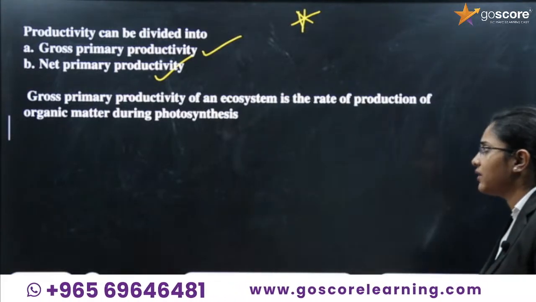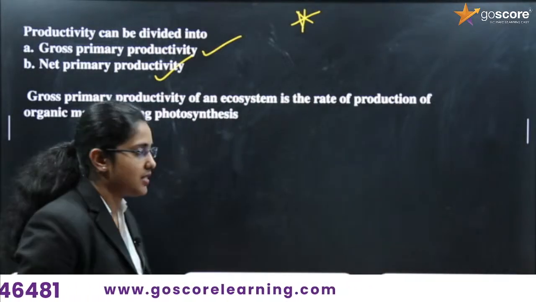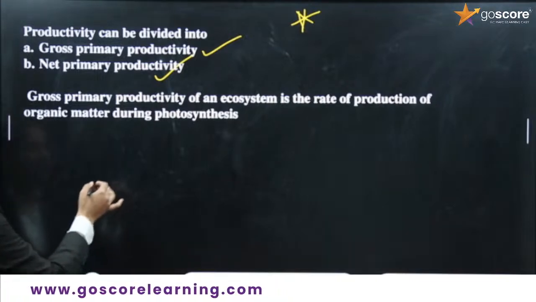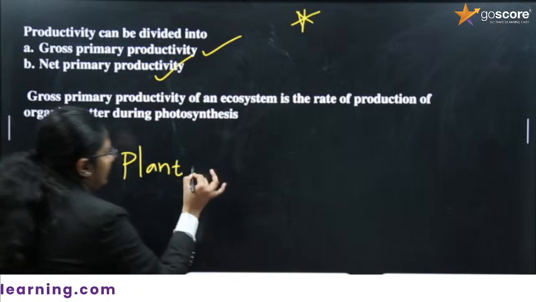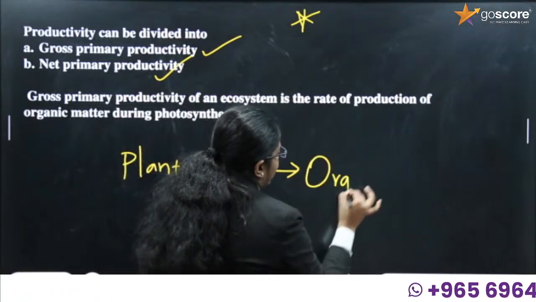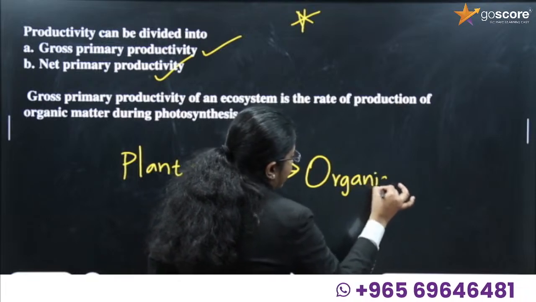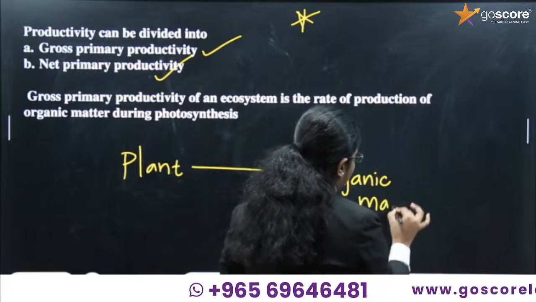Gross primary productivity. See, as we have discussed about primary productivity, plants produce organic matter. What organic matter is it producing? It is producing glucose after photosynthesis.